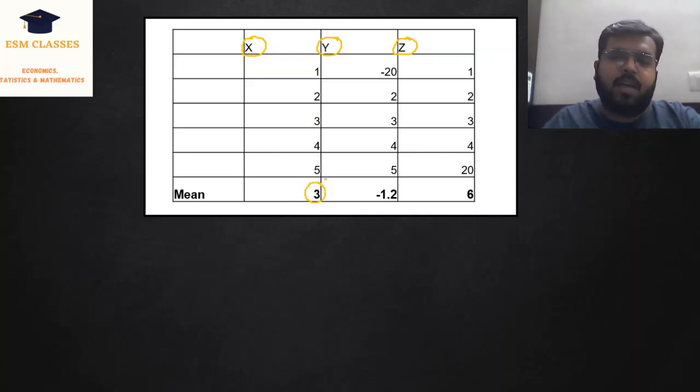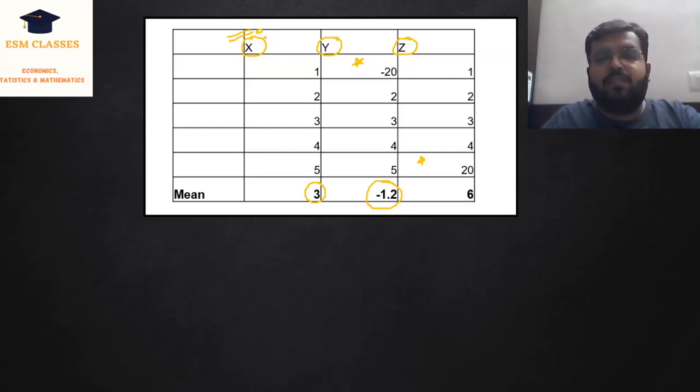In the case of Y, my data set is minus 20, 2, 3, 4, 5, and my mean is minus 1.2. In the case of data set Z, my data set is 1, 2, 3, 4 and 20. Now, I will compare Y and Z with X. X is my benchmark data set.